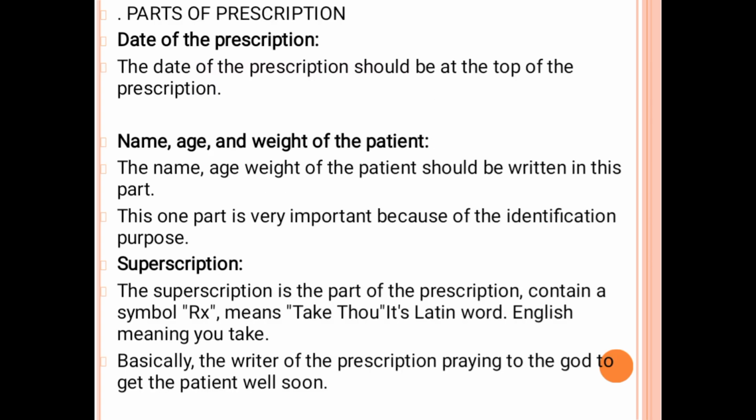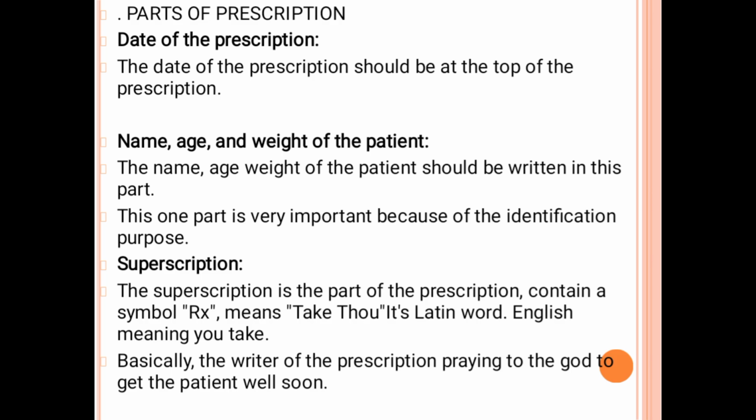We will see the various parts of a prescription. First is the date of prescription. The date should be at the top of the prescription. It is very important so that the prescription is valid. If the date is not mentioned, the prescription would be termed as invalid.